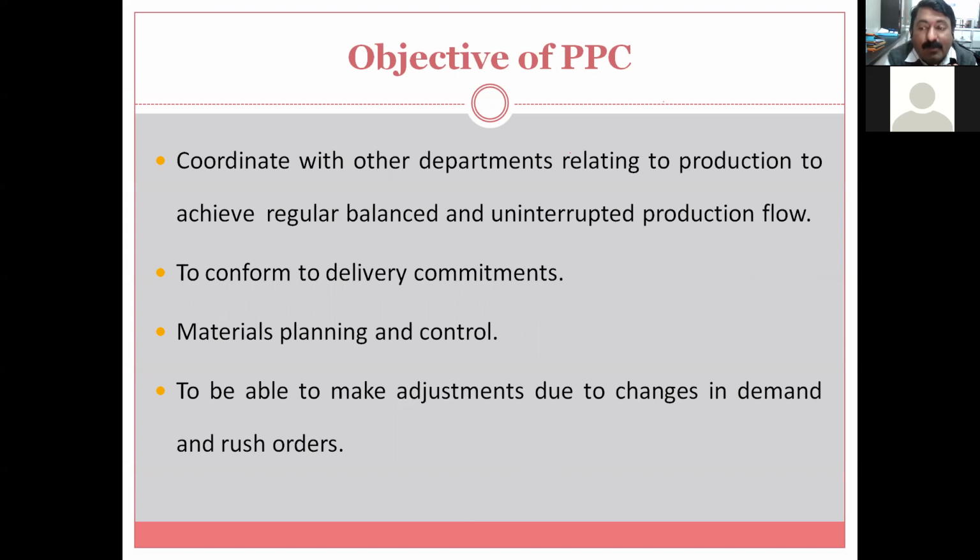Then drawings will be issued to the production department by the design or engineering department, as far as the different industries are concerned. So again, a good coordination, whether the limit, fit and tolerances mentioned in the drawing can be achieved by production. So coordination with the design department.